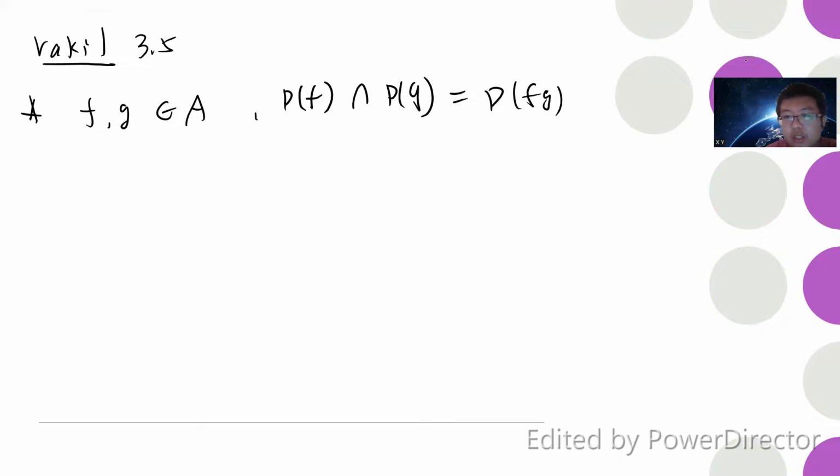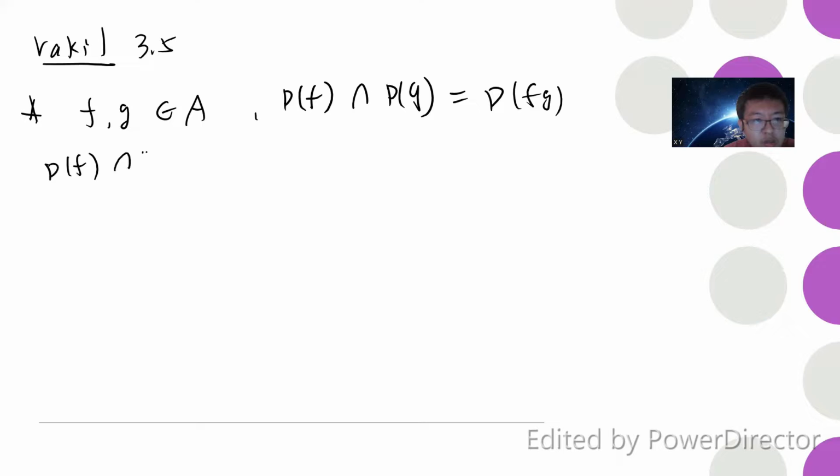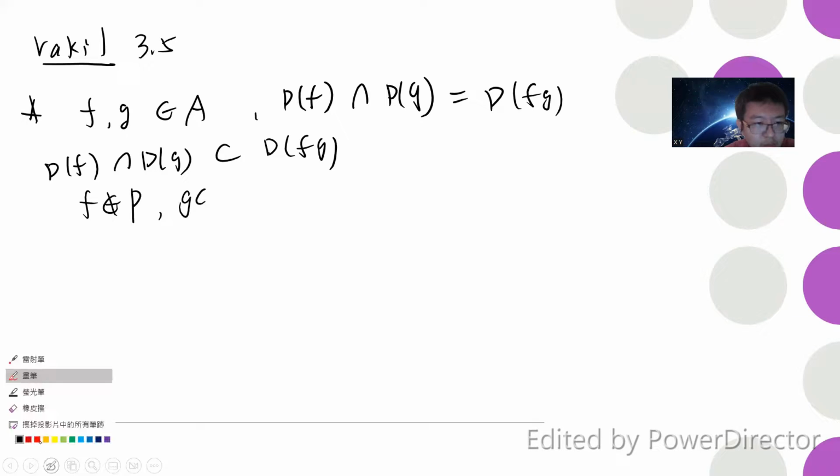This is very simple, so let's quickly prove it. Obviously, D(f) is the set of prime ideals that do not contain f.